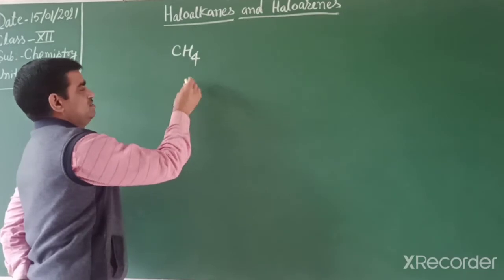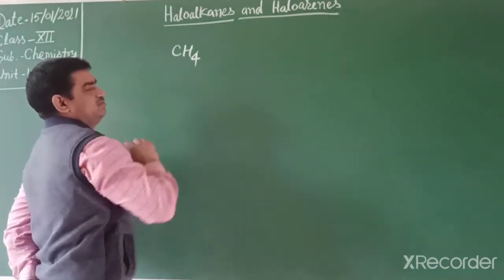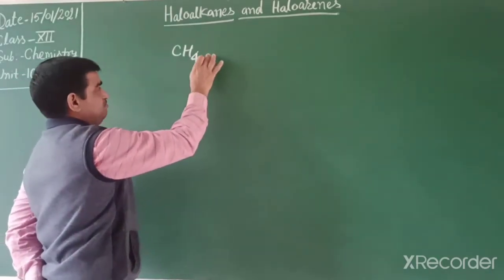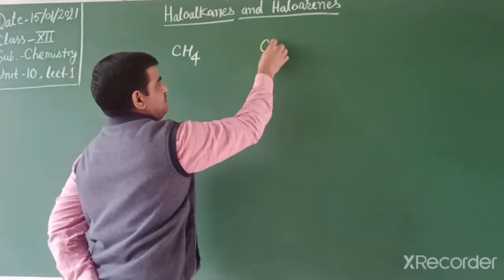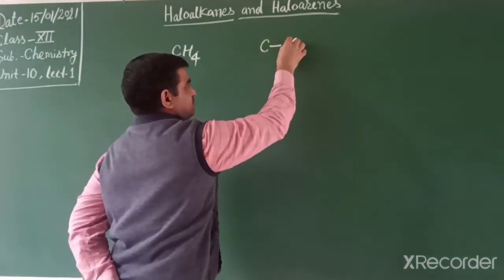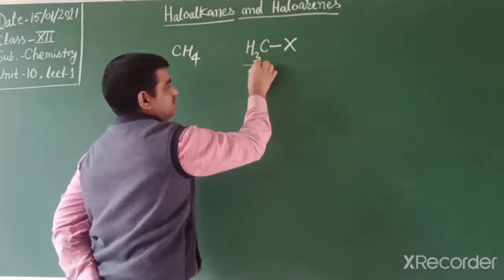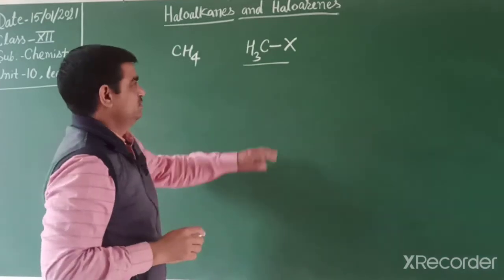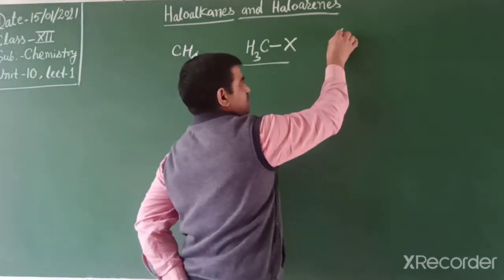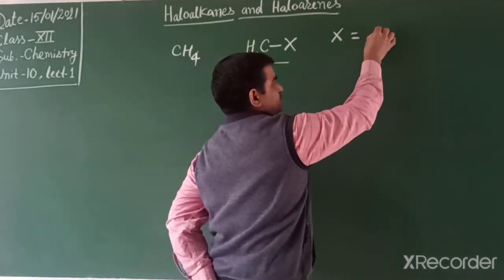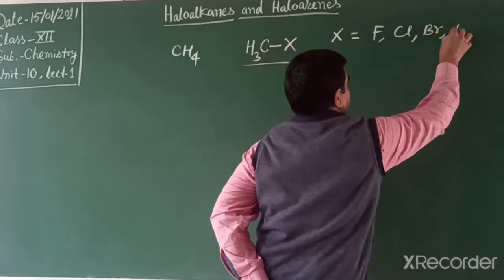For example, methane is the simplest hydrocarbon, or ethane, or generally we can represent a hydrocarbon as R-H. If we replace one hydrogen of this compound, it converts into R-X, like CH3-X. This one is a haloalkane. What is X? X denotes fluorine, chlorine, bromine or iodine.